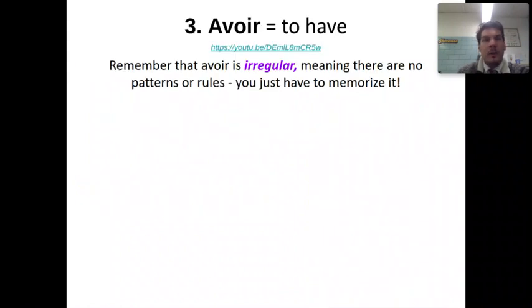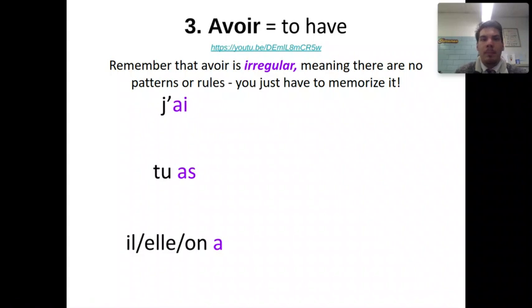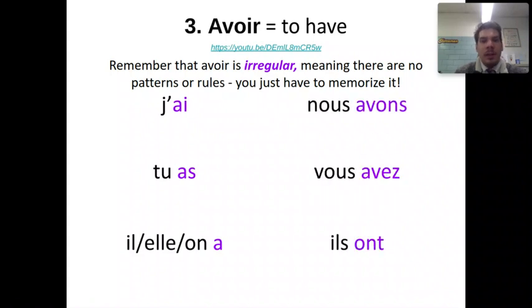All right, our third verb that we know how to conjugate is avoir, and avoir means to have. Again, I've put the song here for you. You can also find it on Google Classroom as well. Remember that avoir is irregular, which means there are no patterns or no rules to memorize. There's no endings. You just have to memorize the way it conjugates. And that's why I gave you another song for it. Avoir, avoir pour la possession. And it is j'ai, tu as, il, elle, on a, nous avons, vous avez, ils ont.